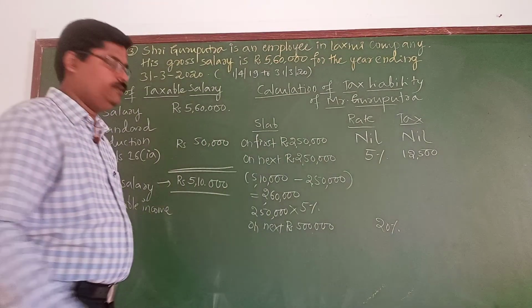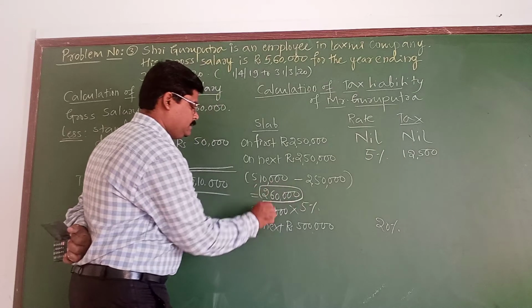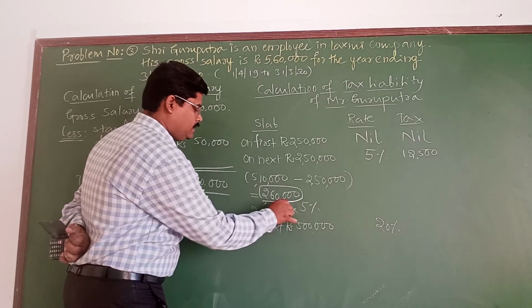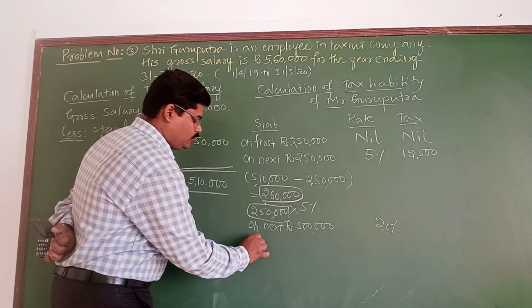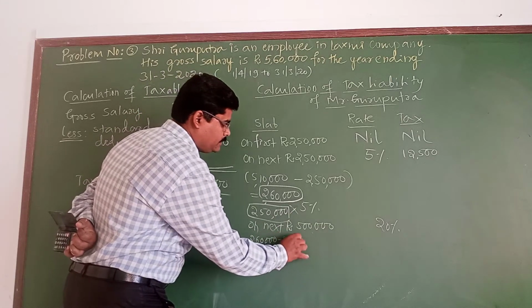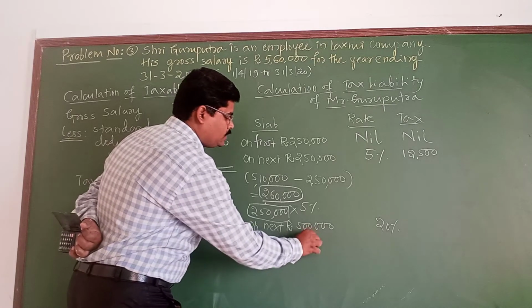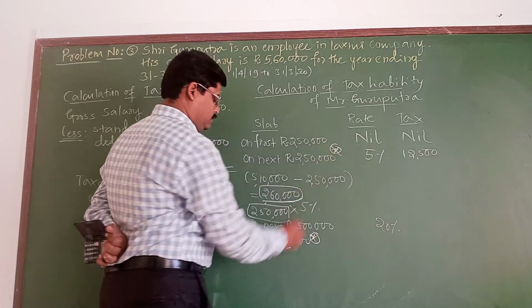So what you need to do here is from 2 lakh 60 you need to deduct the up to 2 lakh 50. That is why 2 lakh 60 minus 2 lakh 50. This 2 lakh 50, what is that amount? Next 2 lakh 50.